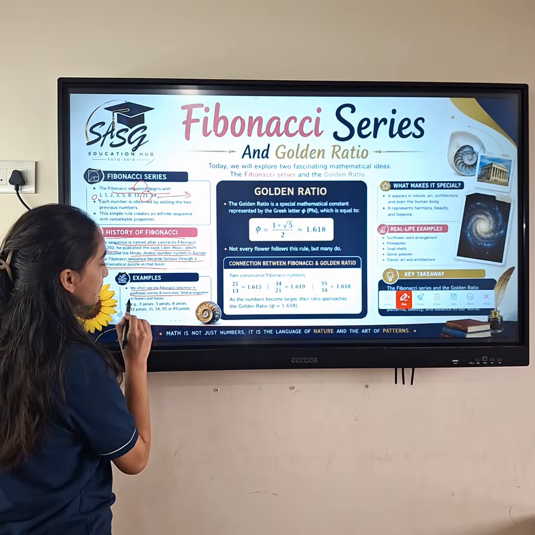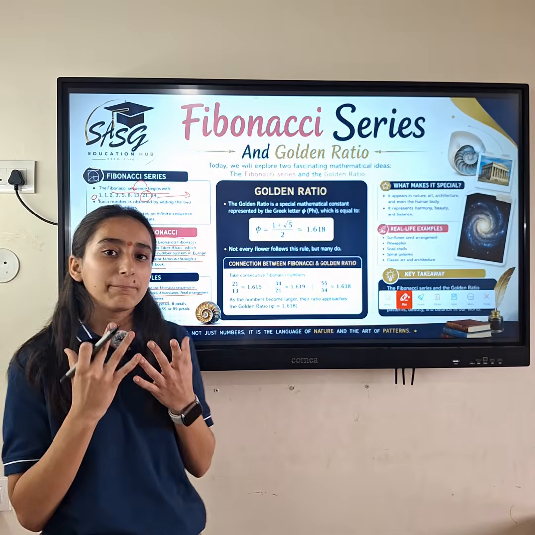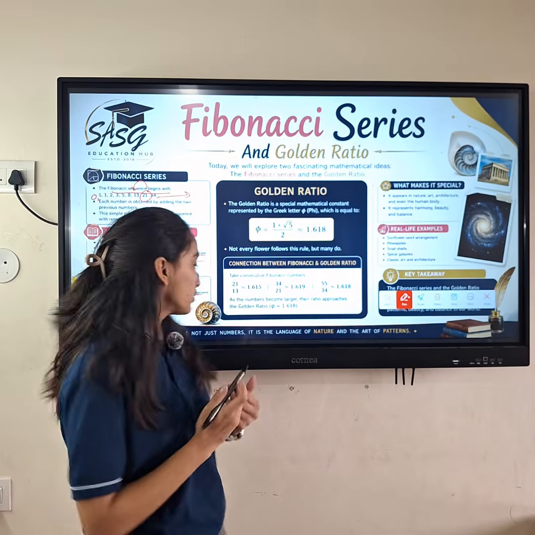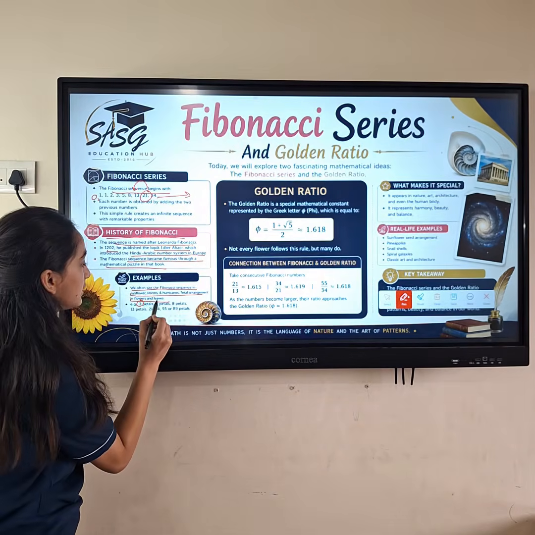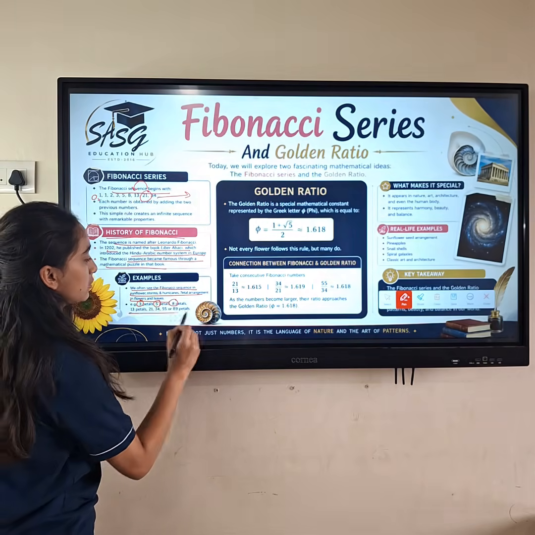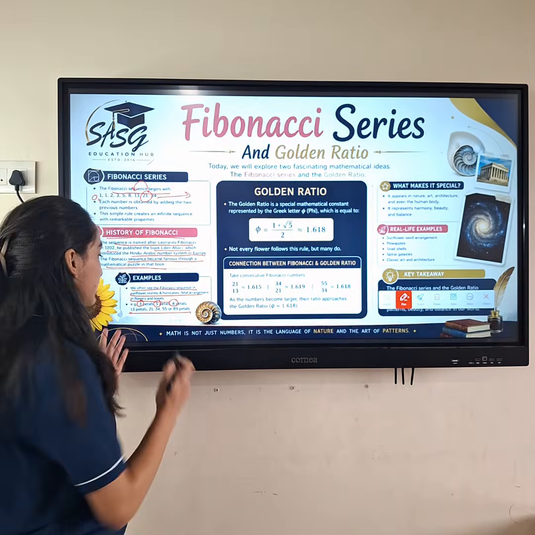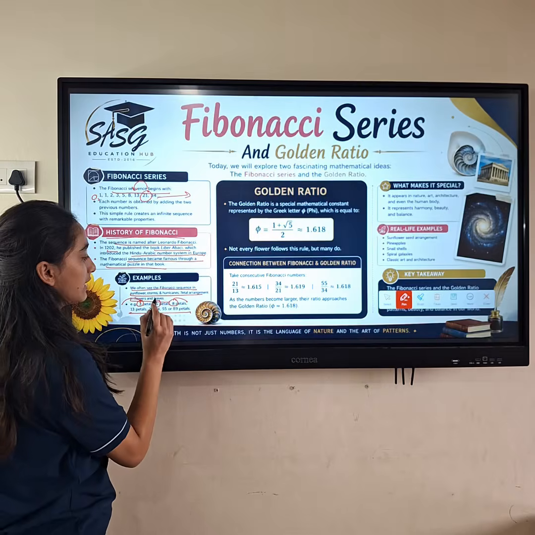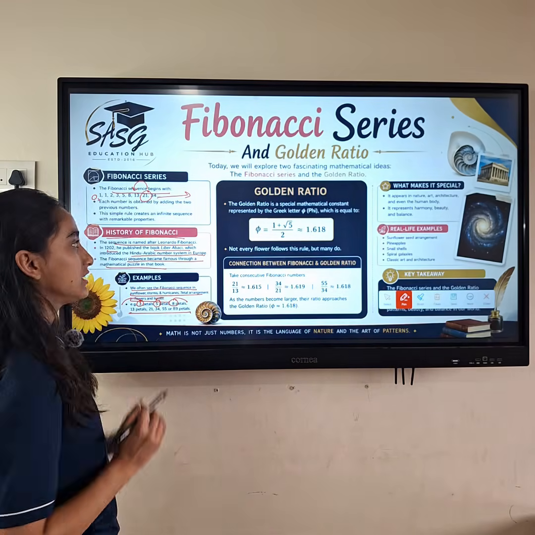There are so many examples, but if we take the example of petal arrangement in flowers, there are 3 petals in lily, 5 petals in marigold, 8 petals in delphinium, and so on. We see that here the petal arrangement of the flowers also follows the Fibonacci sequence.